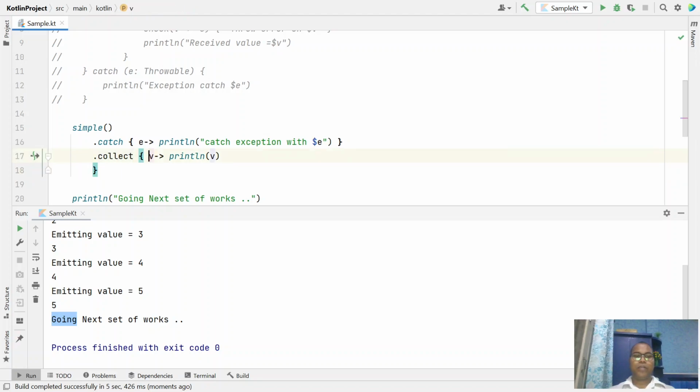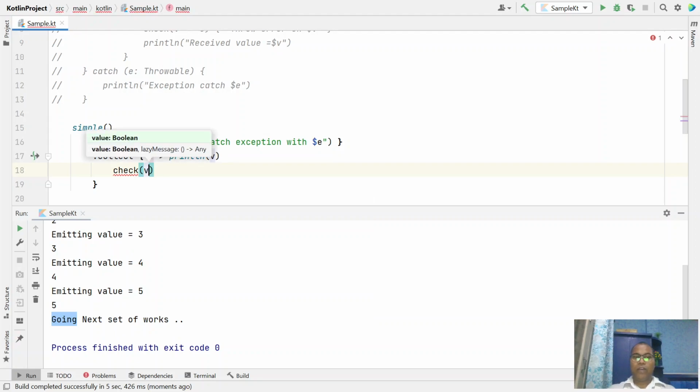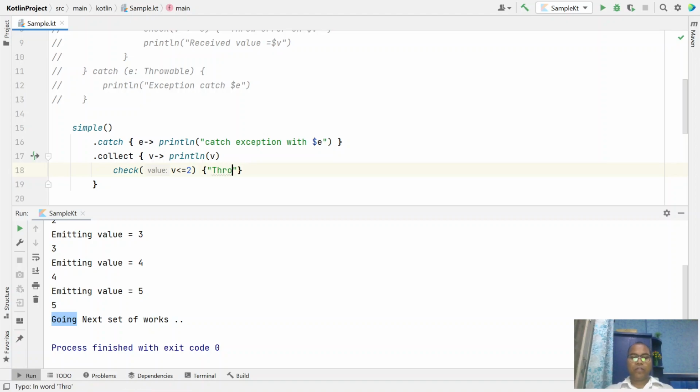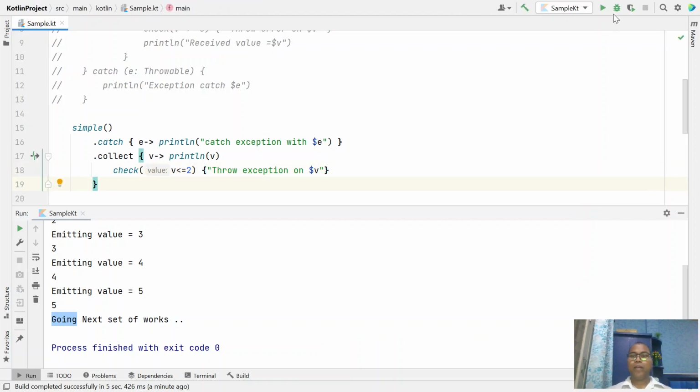Let's say if the value is less than or equal to 2, then just throw an exception with some message on that value. Excuse me, and let's run it again.